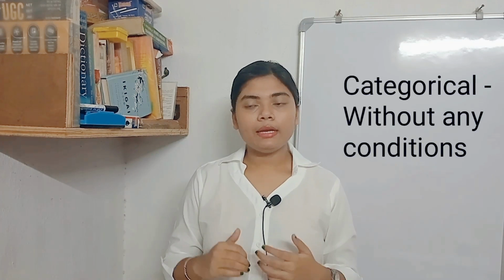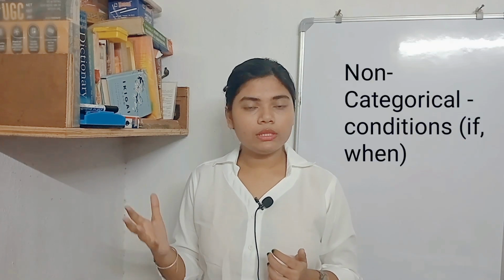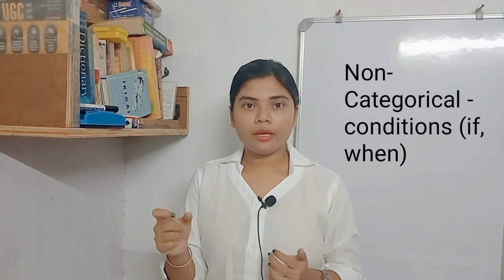In categorical syllogism, you will find statements without any condition, and in non-categorical syllogism you will find conditions with the statement, like if, when, whether. That kind of word you will find in non-categorical syllogism, whereas in categorical syllogism there are no such conditions. Only 2 statements will be given to you, and 2 conclusions followed by those 2 statements, and you have to prove that.